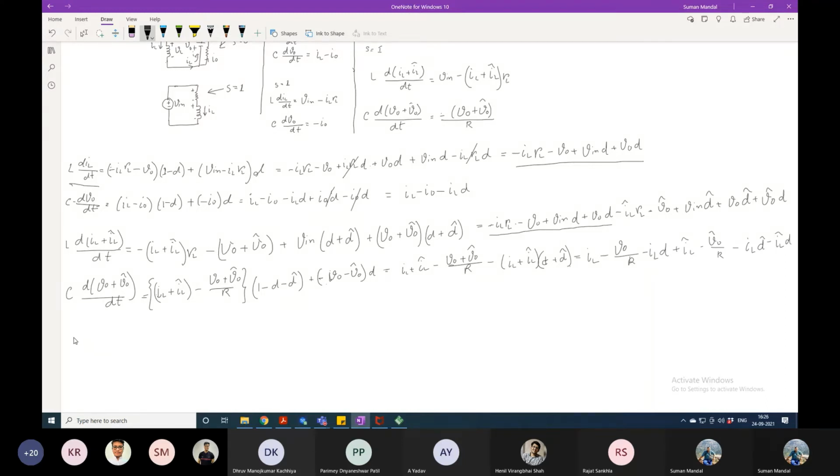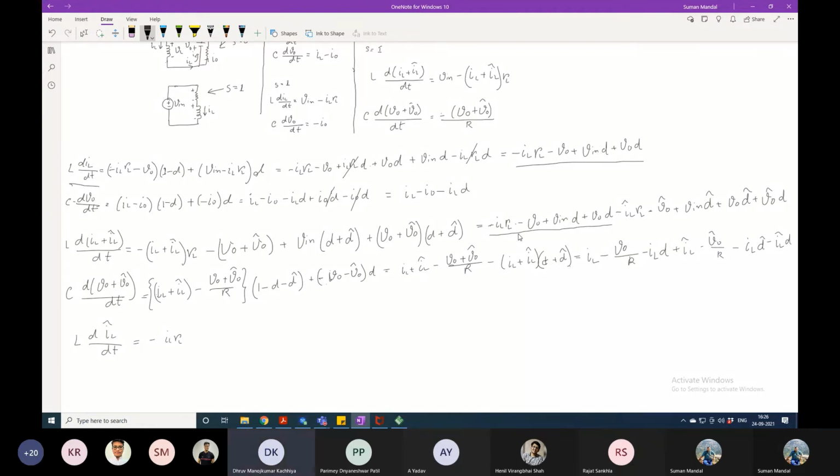Okay. Let's write the only perturbation section. Anyone not understood, please speak up. Sir, the last part, could you please repeat? Yeah, in the last part you can see this underlined section is basically L dIL by dt.